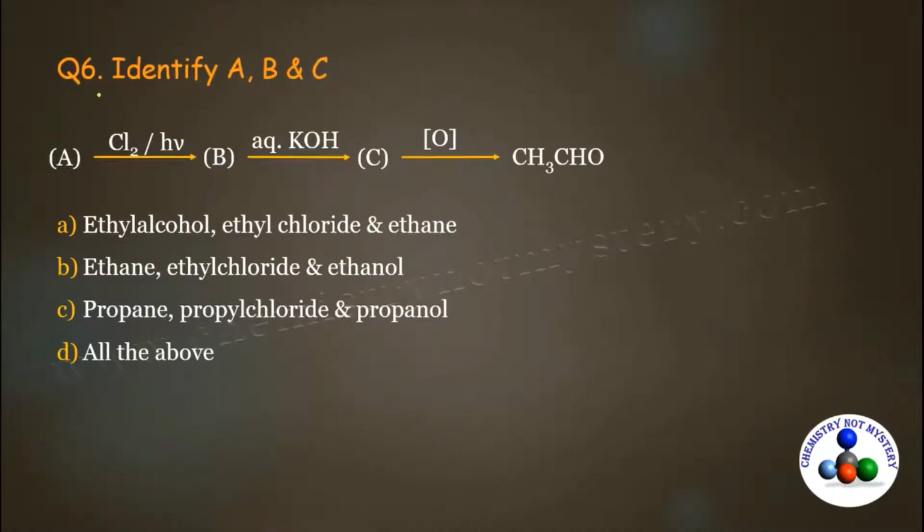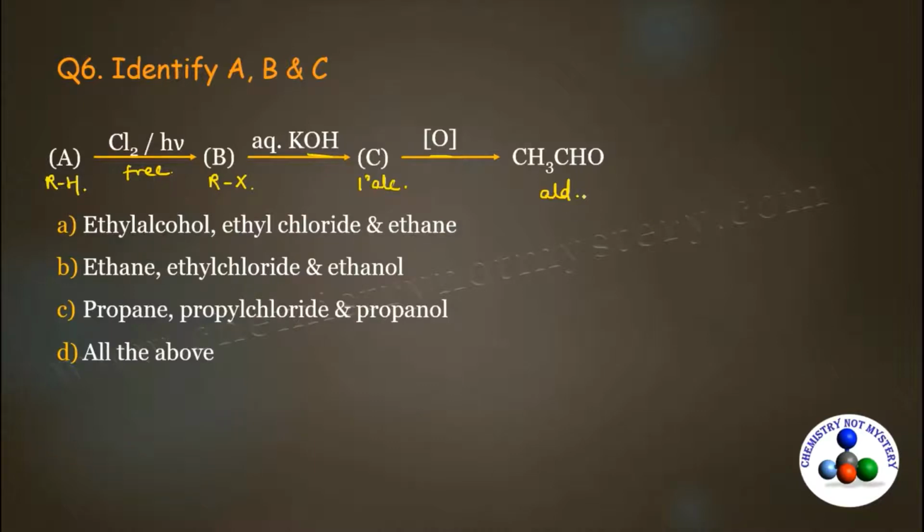Now come to the 6th question. Identify A, B and C. This is the reaction and these are the options. To solve this type of question, start from the product. So the product given is an aldehyde. Aldehyde can be obtained from the oxidation of primary alcohol. And primary alcohol can be obtained by nucleophilic substitution on alkyl halide. This alkyl halide can be obtained by free radical reaction on alkane.